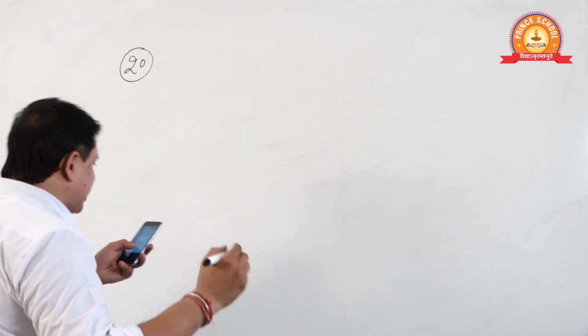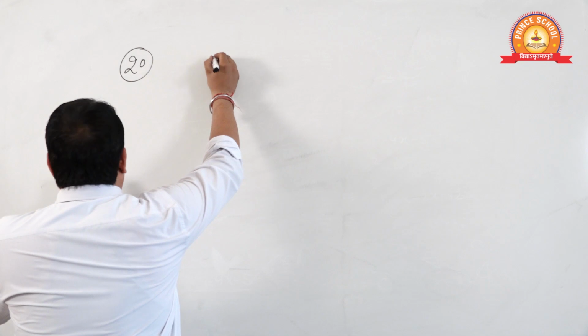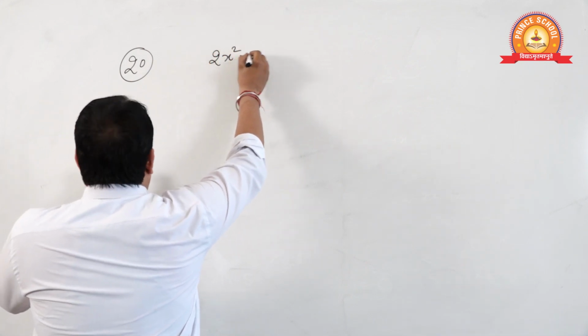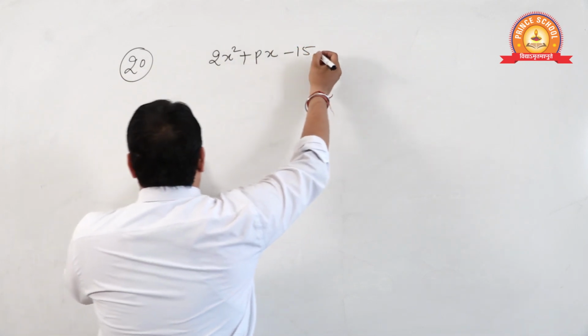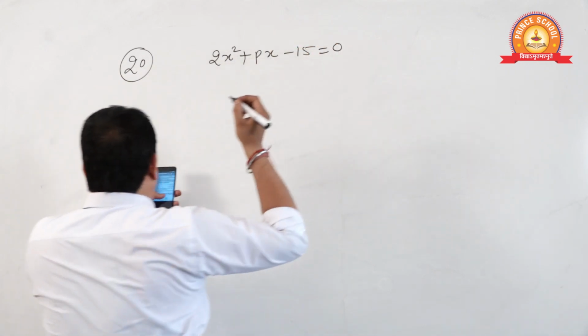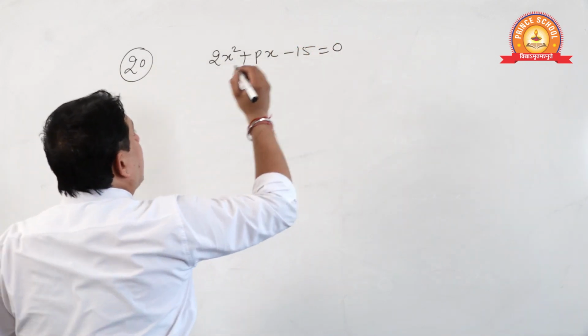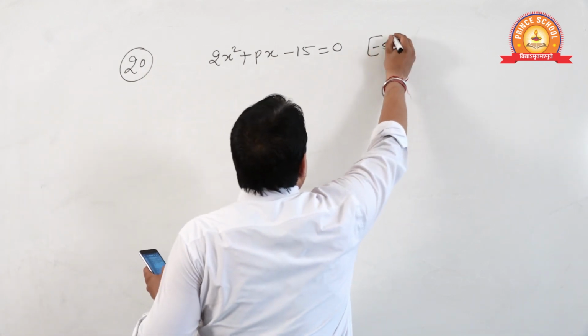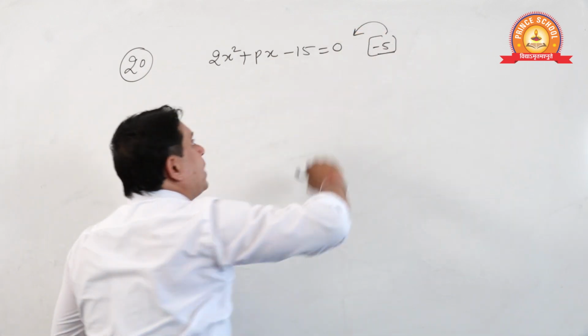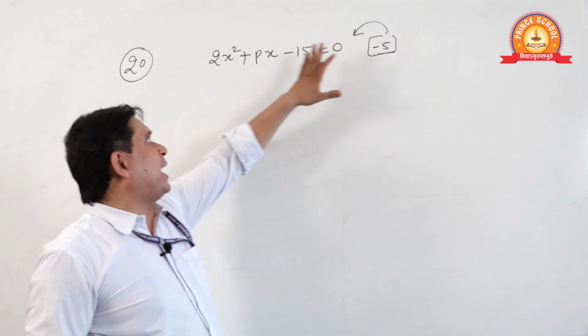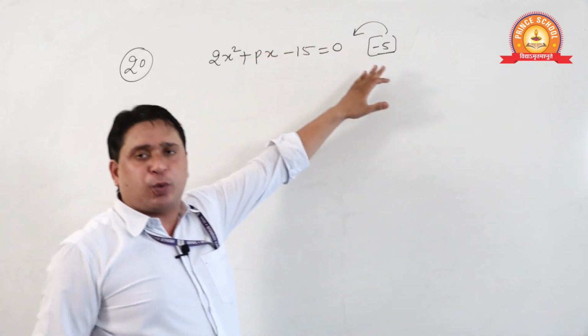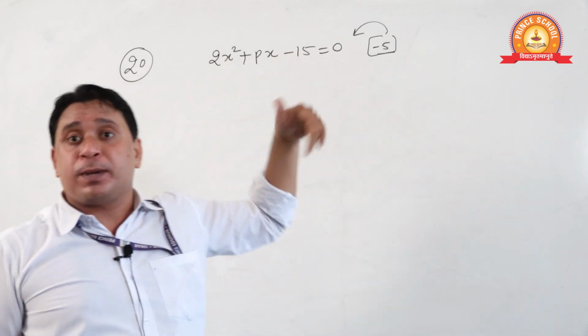Once you see, the first equation given is 2x square minus px. Oh sorry, it is plus px is equal to 0, and minus 5 is one root. See students, if I put the value of x as minus 5, we can solve for p here.